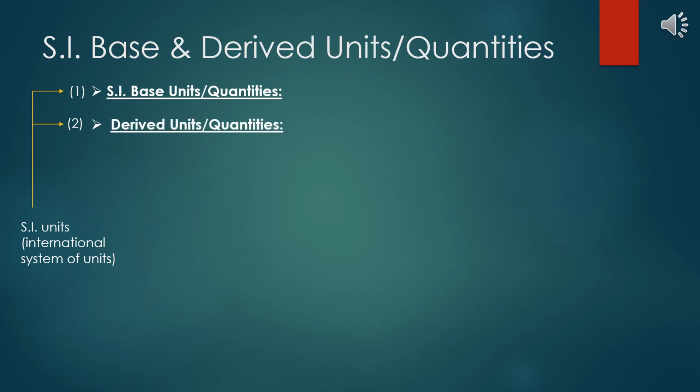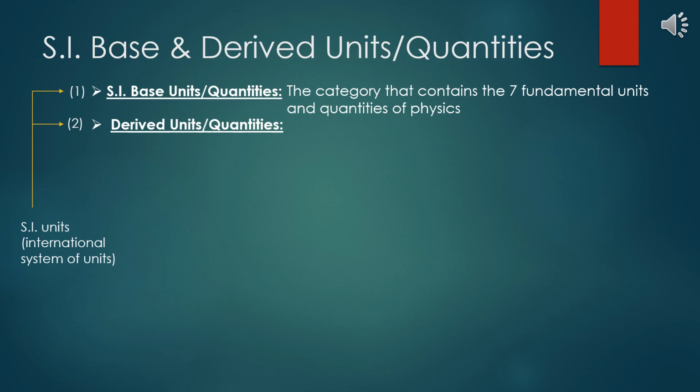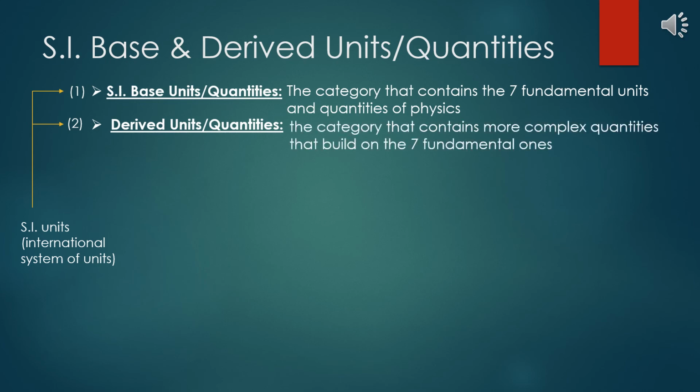SI base units and quantities are the 7 fundamental units and quantities of physics. Again, there are 7 of these base units and quantities, and they are the most fundamental ones used throughout physics. Derived units and quantities are more complicated units and quantities that build on these 7 fundamental ones, and they cover everything besides these 7. And yet, all of them, both base units and derived units, follow the principles I previously explained. They all have a quantity and unit name, a dimensional symbol, and a unit symbol.